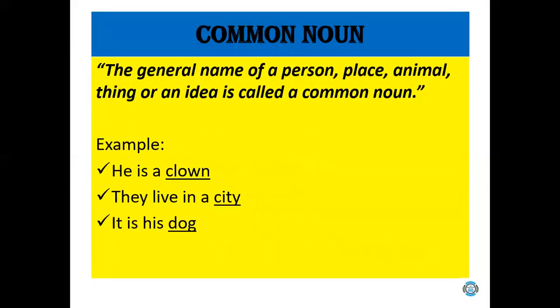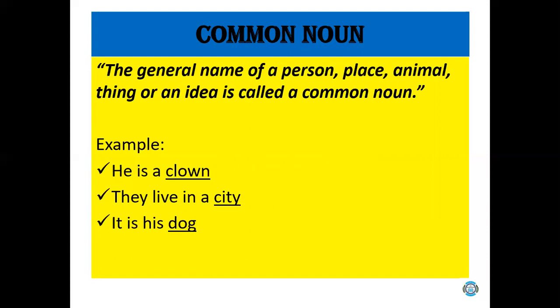Next come our common nouns. The general name of a person, place, animal, thing, or an idea is called a common noun. For example, he is a clown. Here, clown is a common noun. He could be any clown. There is no particular name. He could be any person. They live in a city. This could be any city: Gujarat, Rawalpindi, Lahore, Karachi, any city. There is no particular name.